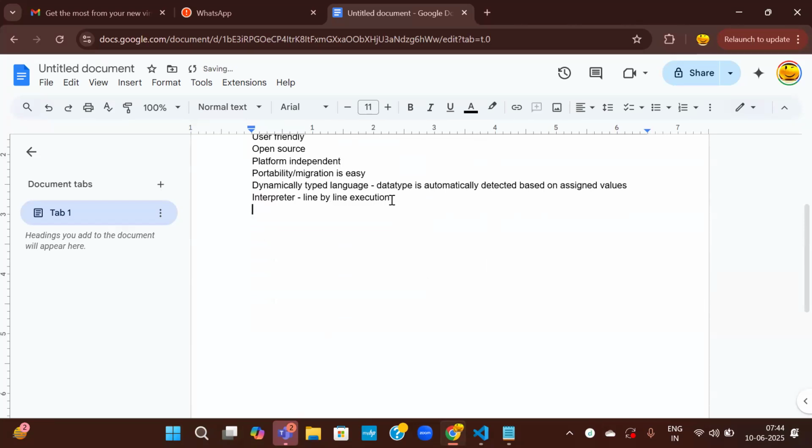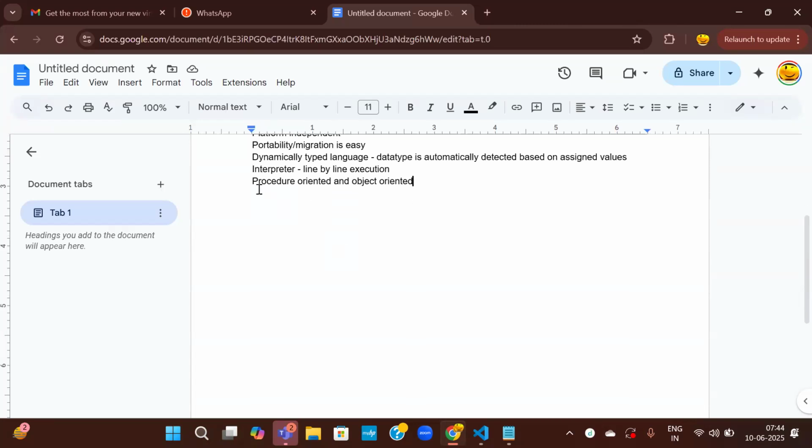It is both procedure oriented and object oriented. We'll discuss this later. The very basic languages like C are procedure oriented, and something like Java is object oriented. Python provides features of both procedure oriented and object oriented, making it more flexible. But we'll see this later because this is an OOPS concept. We'll see that later when we are discussing OOPS.